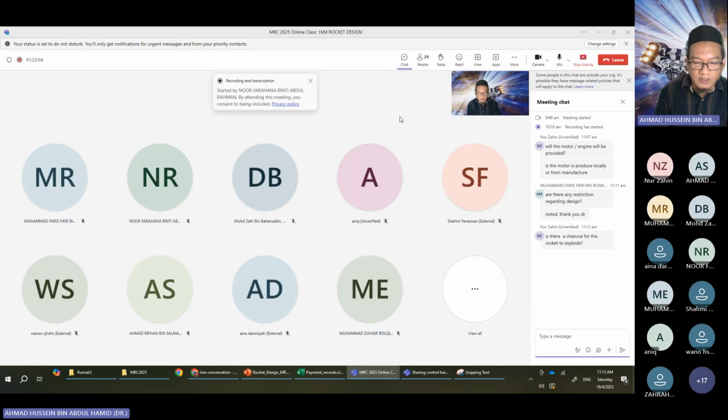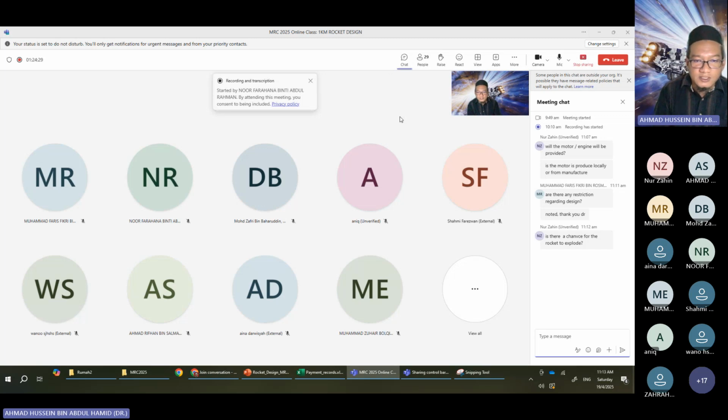Okay, aspect ratio of the propellant, and of course, the most important is during the casting process. We have to ensure that there is no trapped air or bubbles within the propellant. Otherwise, it will increase the burning area and it will quickly develop to a high pressure combustion and eventually to the explosion. Of course we don't want to have any explosion, but Alhamdulillah, in last year's competition we launched more than 40 rockets and none of them exploded. So we hope we can continue that record.